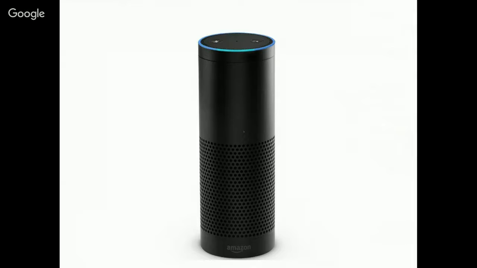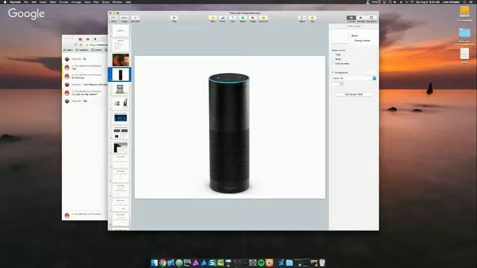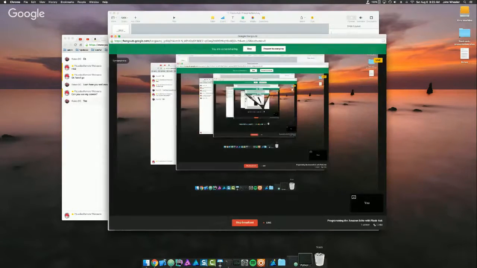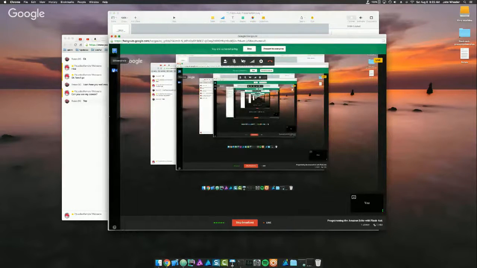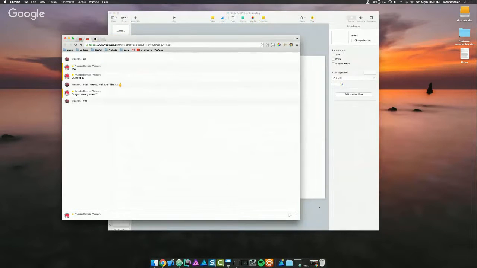The practical use of this advanced AI and big data is exciting, but there's even more reason to start programming the Amazon Echo, and that's that we're just getting started and in the primitive stages of the technology. Here's what I mean. I'm going to do a real quick sanity check to make sure that the presentation's going okay. Okay, looks like everything's going okay. You didn't put anything in the comments, so I'll just keep going.